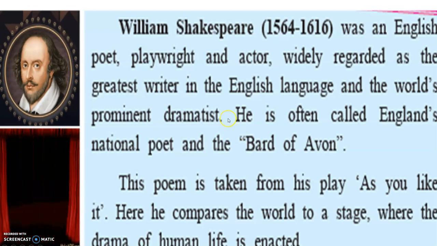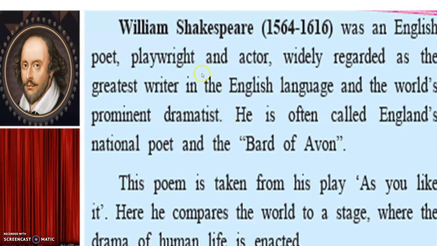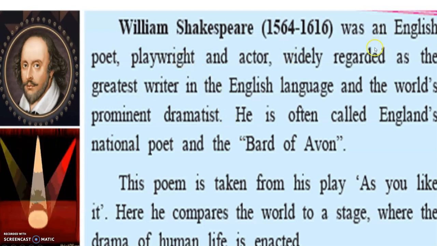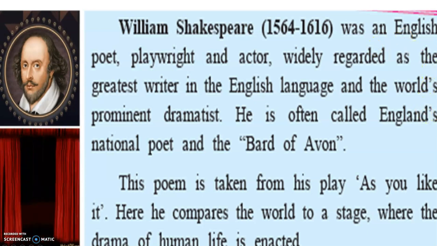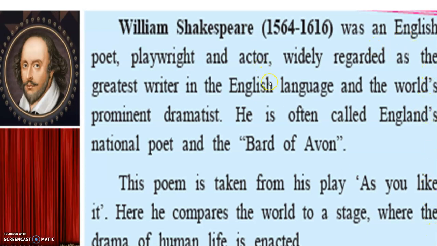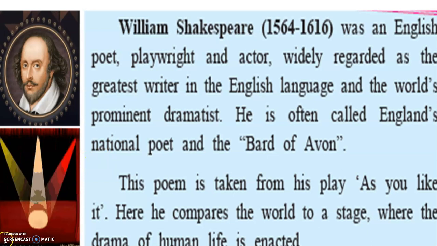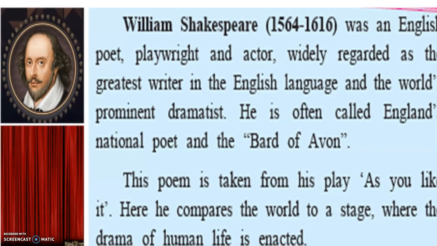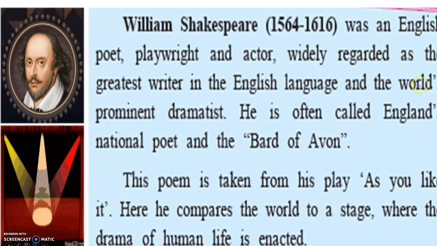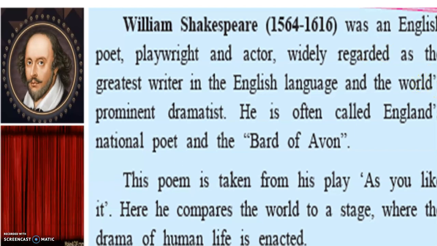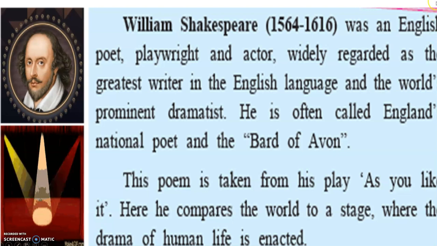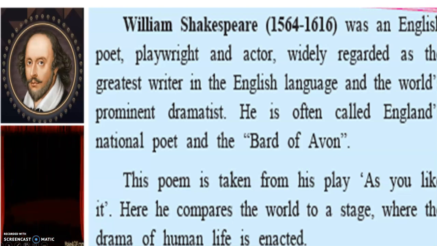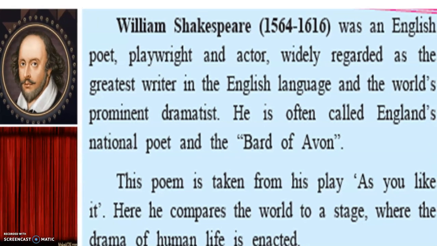Now here also a little about the poet William Shakespeare. He was an English poet, playwright and actor, and widely regarded as the greatest writer in the English language and the world's prominent dramatist.